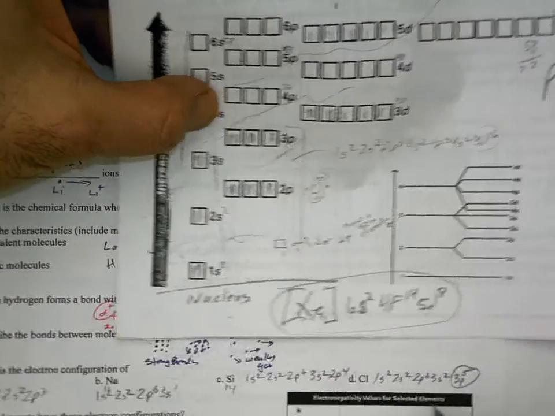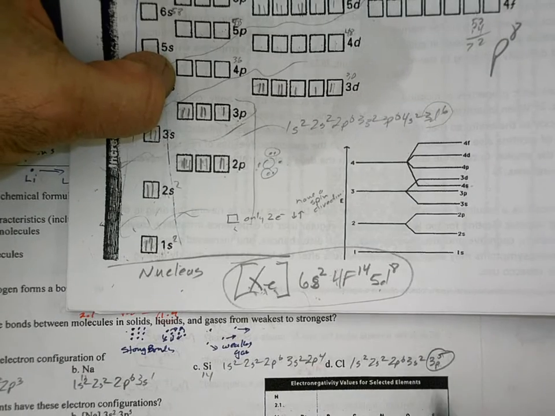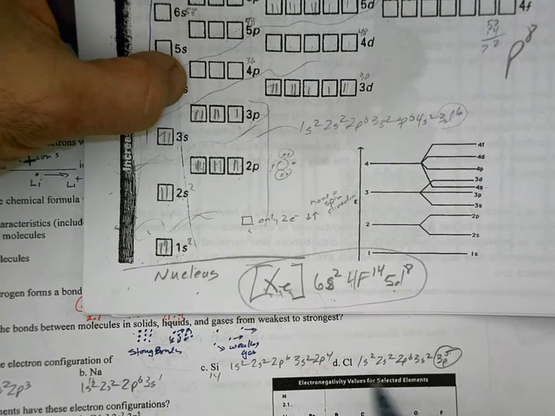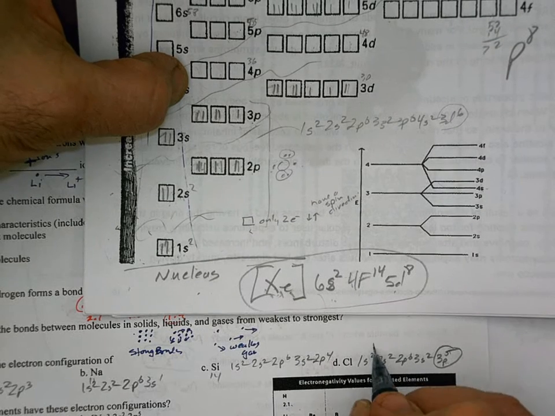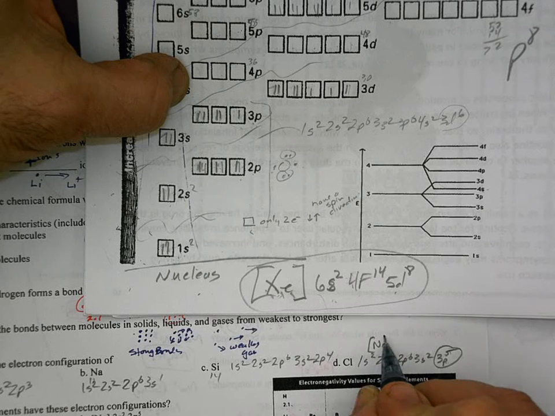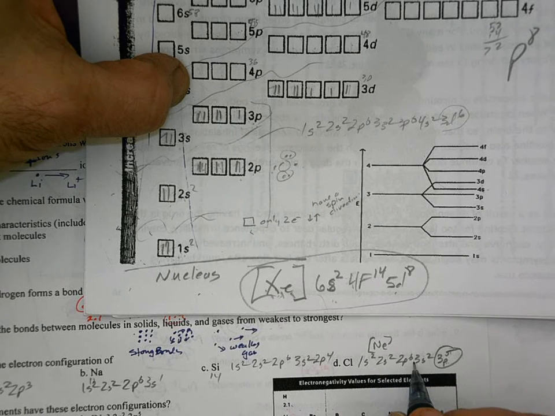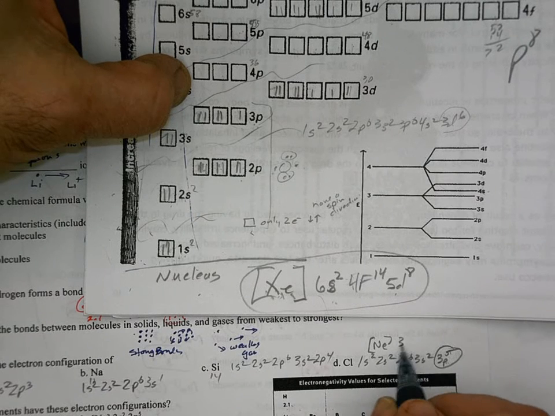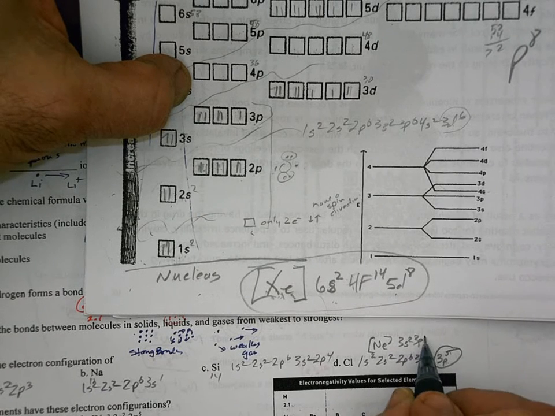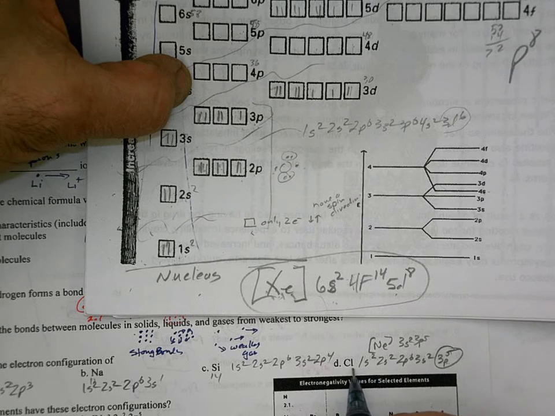All the halogens end in a p5 sublevel. And you might see on the test, they might say, hey, for chlorine, they might write it as neon, 2, 4, 6, 8, 10, and then put 3s2, 3p5. That's another way that the electron configuration for chlorine could be written.